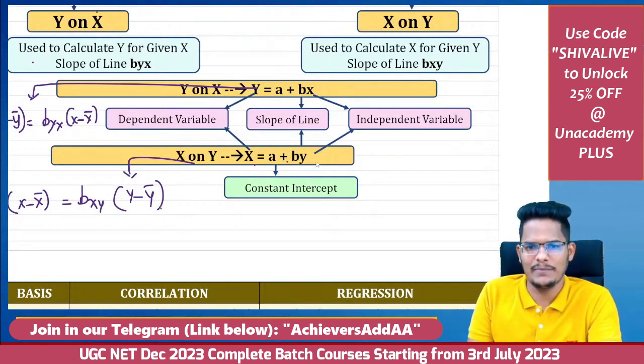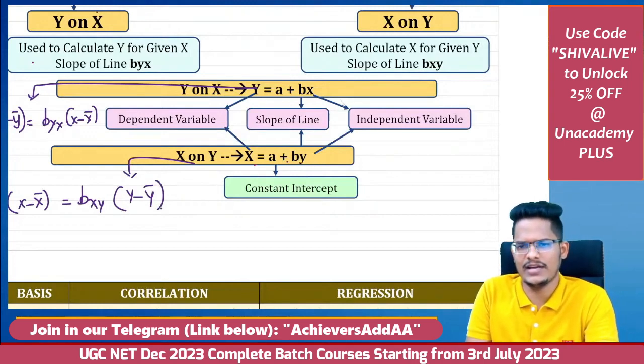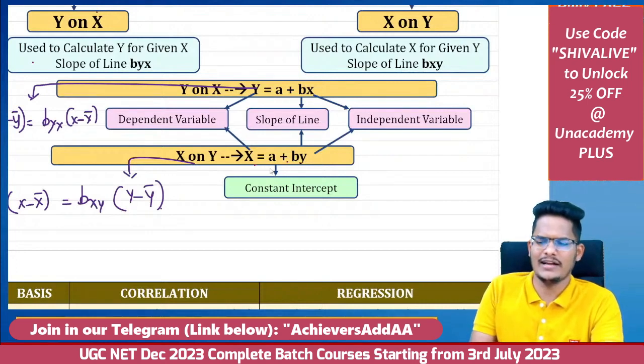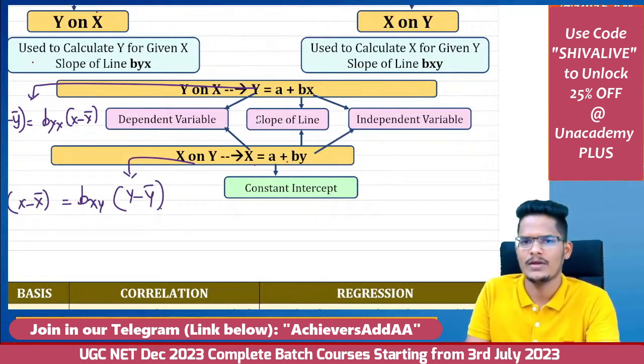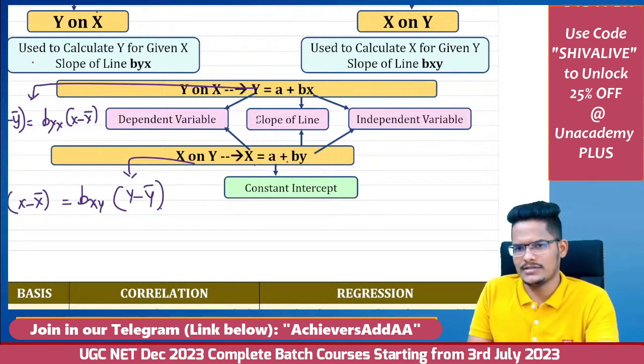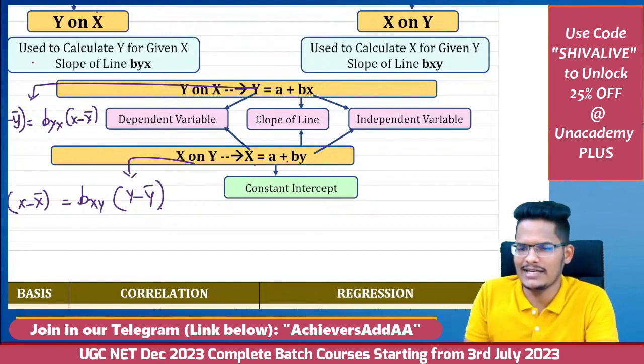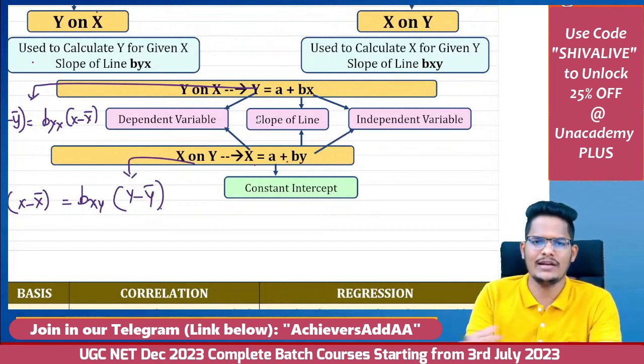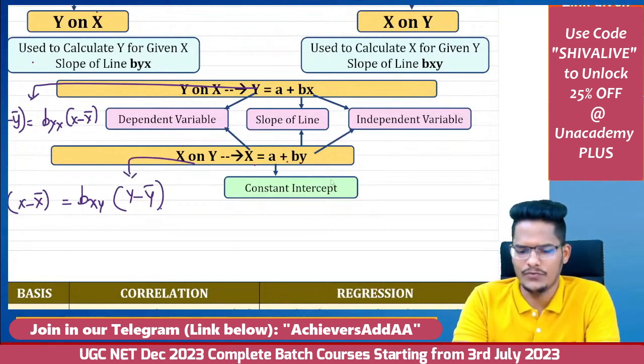Either this can be a plus bx, or c plus dy. In such a case, a and c are called constant intercepts, and b and d are called independent variables, and y and x are called dependent variables. Either way you can write it.